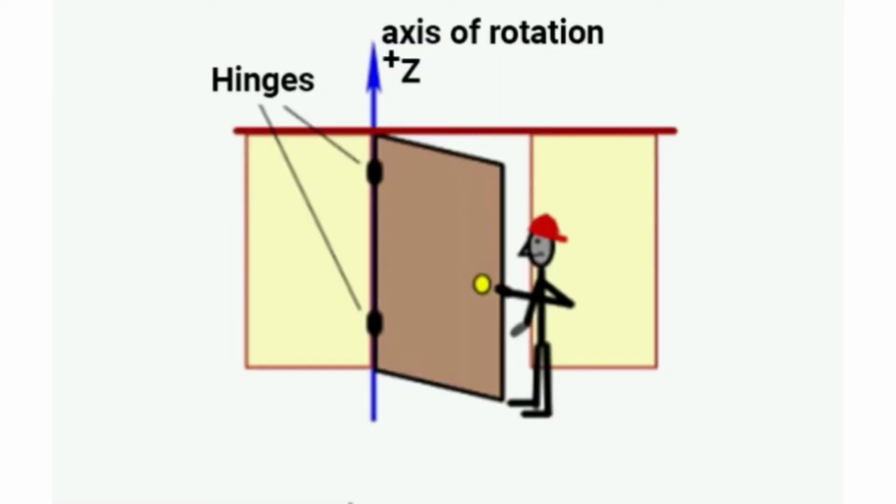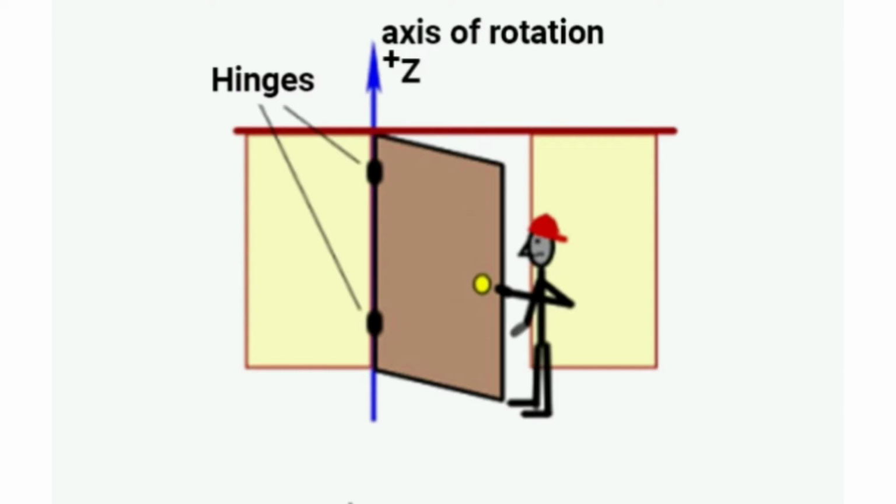When we apply the force, the door turns on its hinges. So, the turning effect is produced when we try to open the door. With the same torque, pushing close to the pivot, a much larger force is required. When the distance is more, a greater moment of force is obtained for the same force.